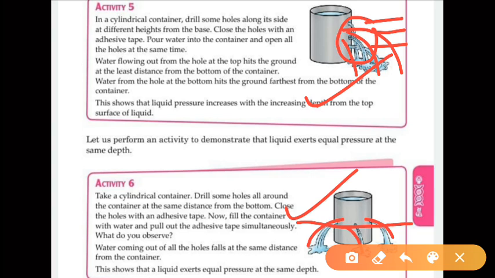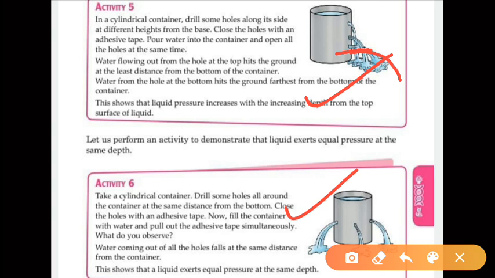मीन्स जो सबसे नीचे जो छेद था, जो सबसे नीचे जो होल था, उससे सबसे दूर पानी जा रहा था. You can see in this figure that the hole which is at the lowest level throws the water at the farthest distance because of the highest pressure. Means in these three, the highest pressure is at this depth. So higher the depth, higher the pressure.